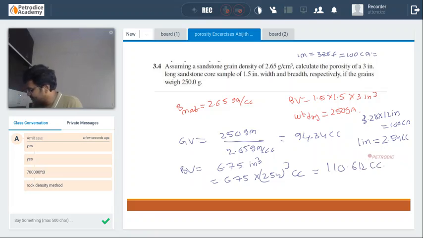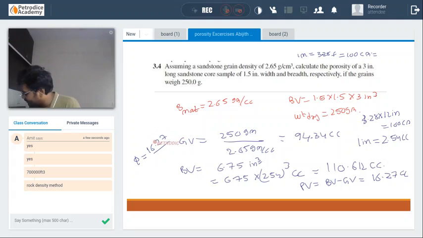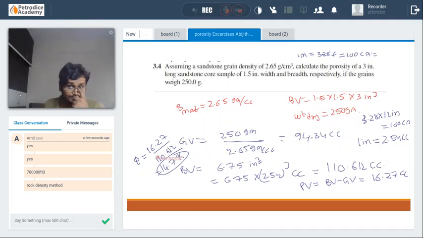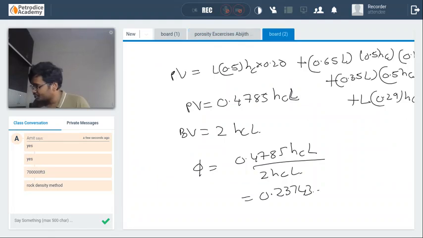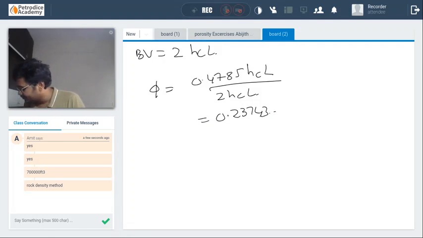(110.612 cc). So the pore volume will be bulk volume minus grain volume. Pore volume is 16.27 cc. So the porosity will be 16.27 divided by 110.612. That is 14.7%. Again, I'm saying that for any particular porosity question, you need to use 3 formulas.